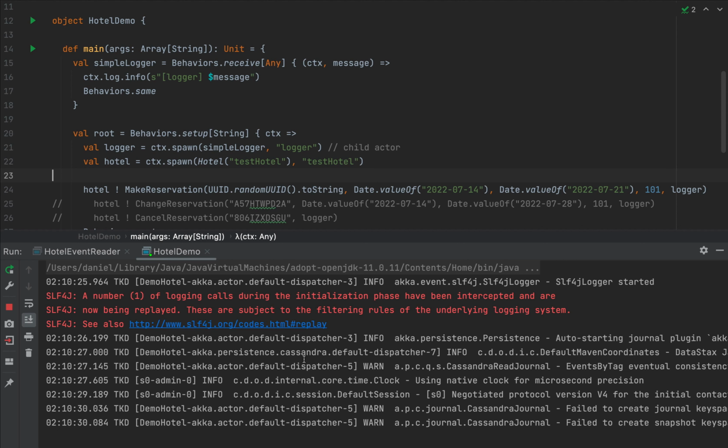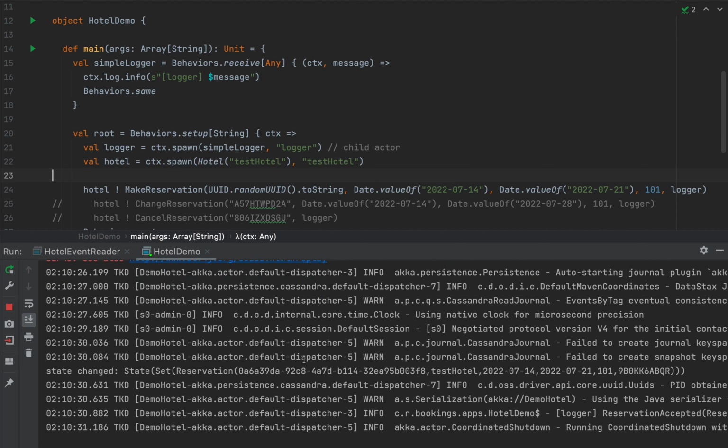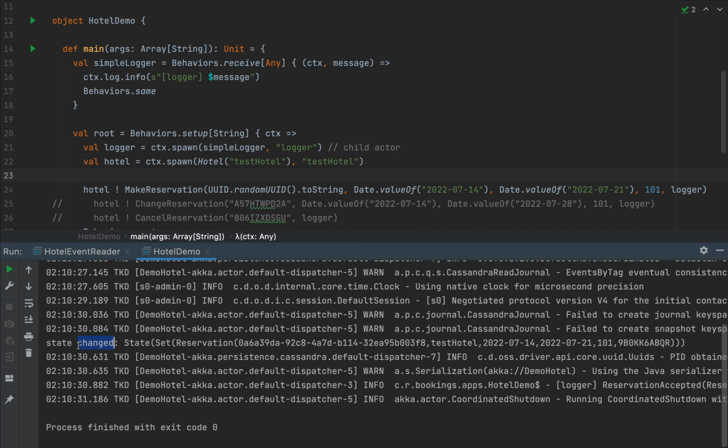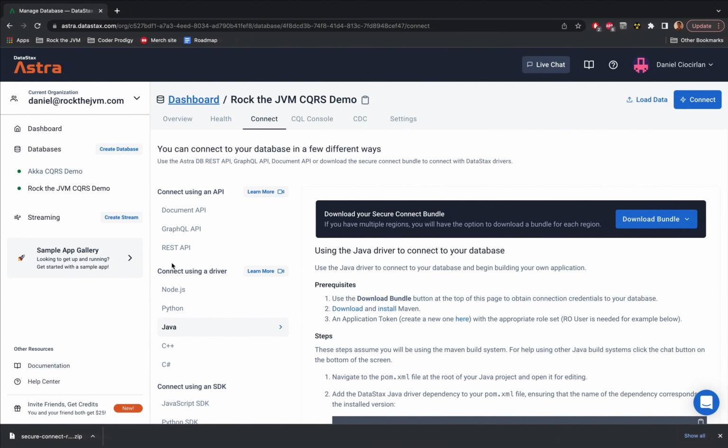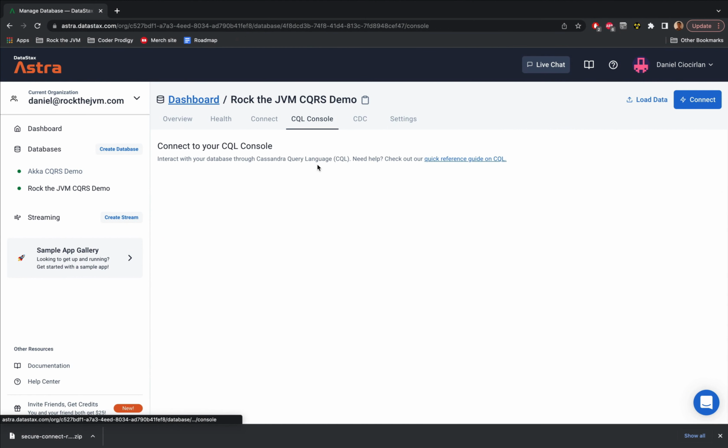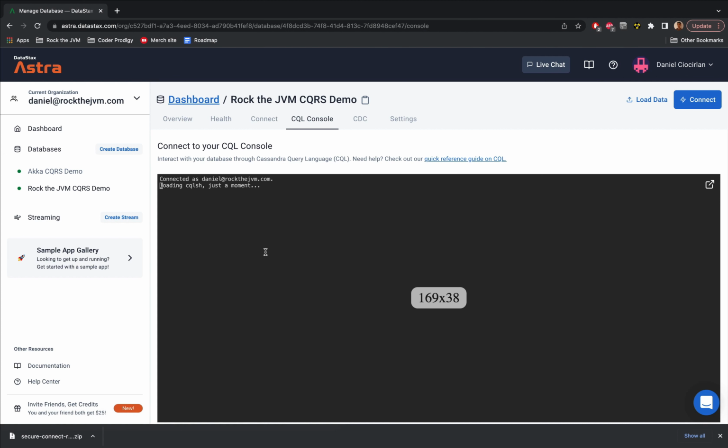All right, so after a certain while, notice that we have some events here in the logs, and the state was changed, which meant that the persistence of this command was successful. So we can navigate to the RocktheJVM CQRS demo at the CQL console, and I can investigate if we have a message in akka.messages.